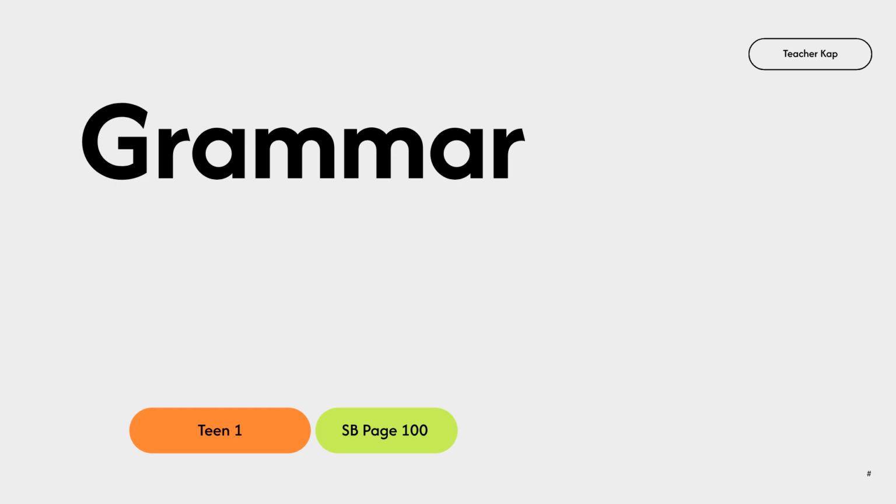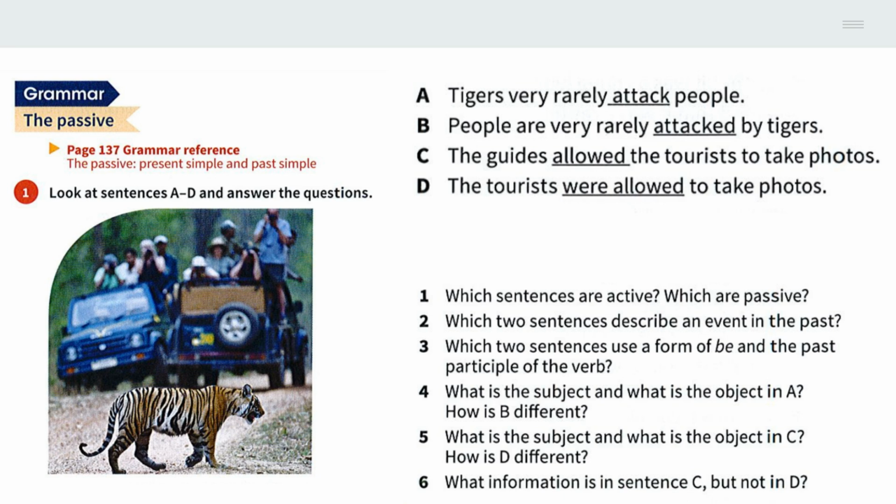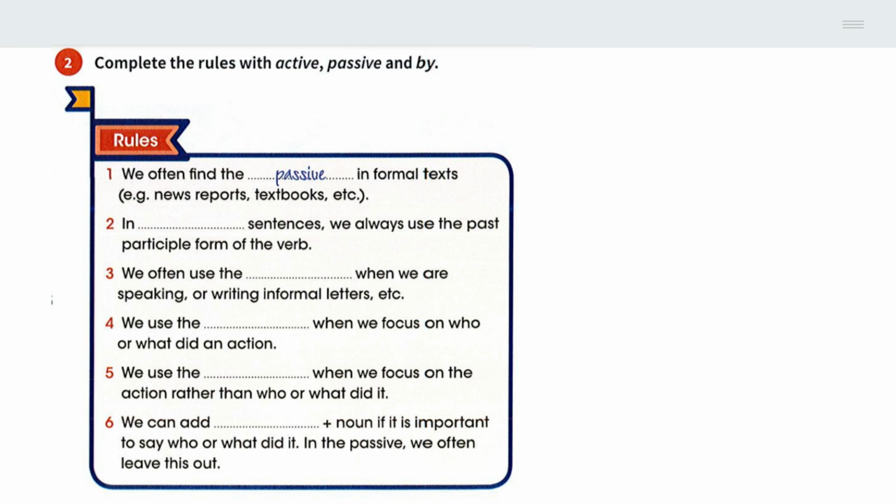We are now moving on to the grammar section of Unit 11, which starts on student book page 100. Our focus in grammar is the passive voice. Look at sentences A-D and answer the 6 questions related to active and passive sentences, past events, and subjects and objects. Complete the rules about active and passive voice, including the use of "by".